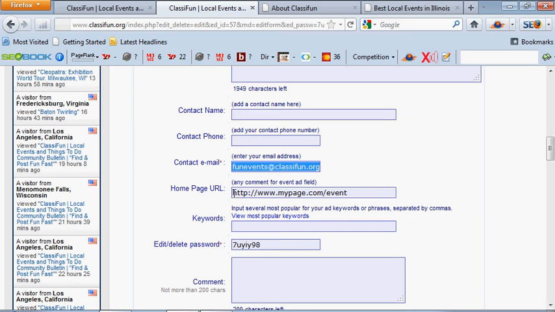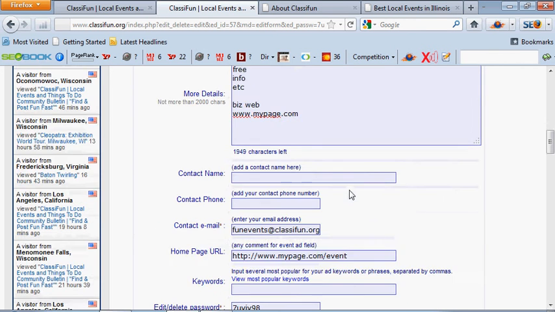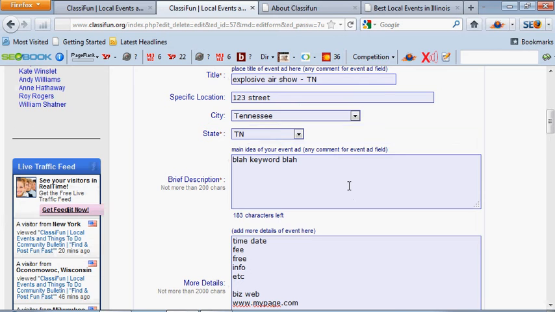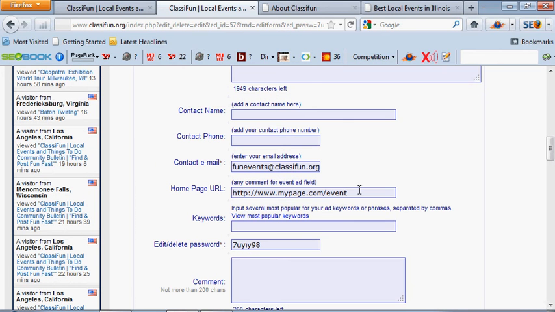The homepage URL, enter the event homepage, or in your case, if you're a small business promoting one, you can add your website if you have a page that has the event on. We try to monitor this to make sure that it is an event page that it goes to, so please try to have it go to a page that gives more information about that event or thing to do.